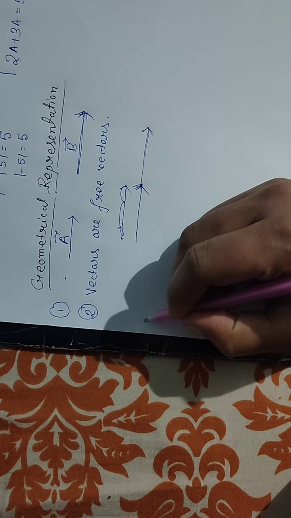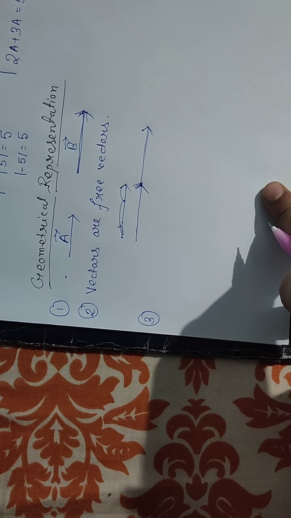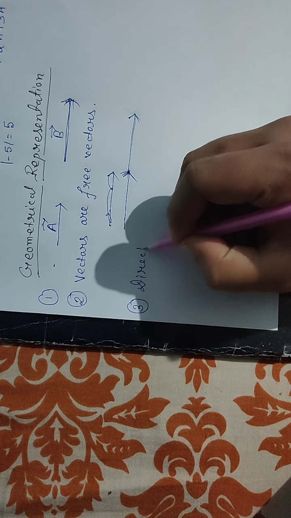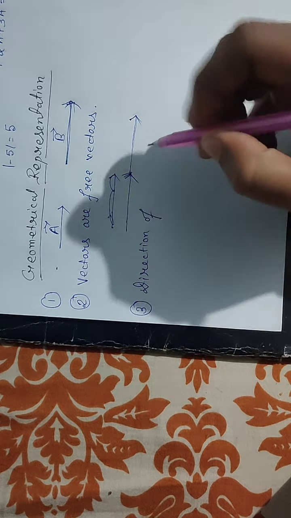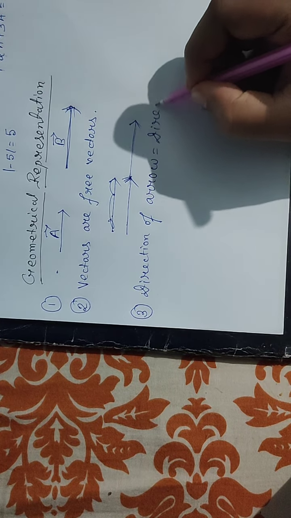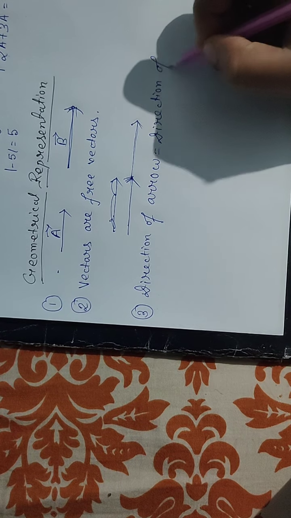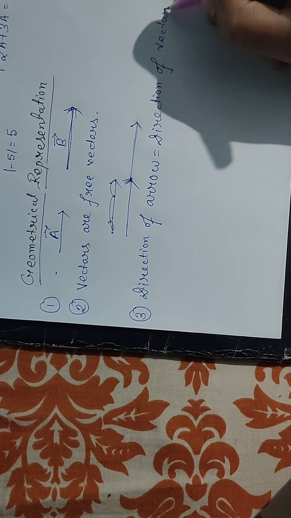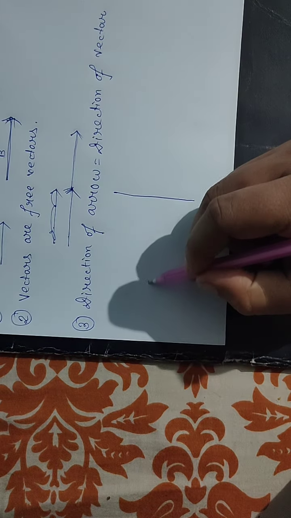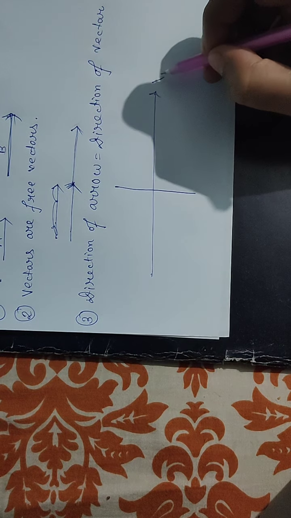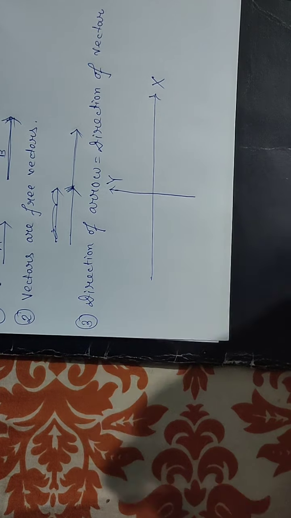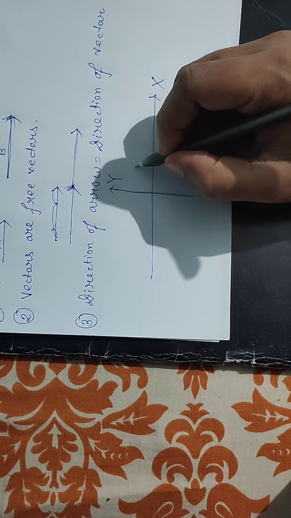Now the third point is that the direction of the arrow is equal to the direction of the vector. Suppose this is your coordinate system, this is your x-axis and this is your y-axis.